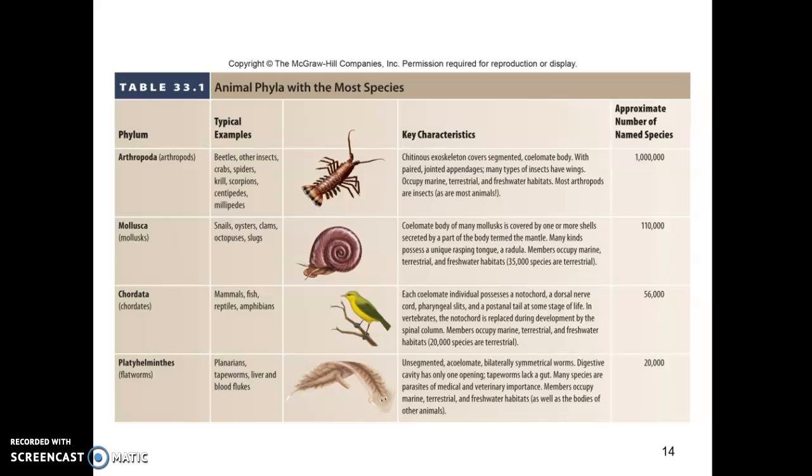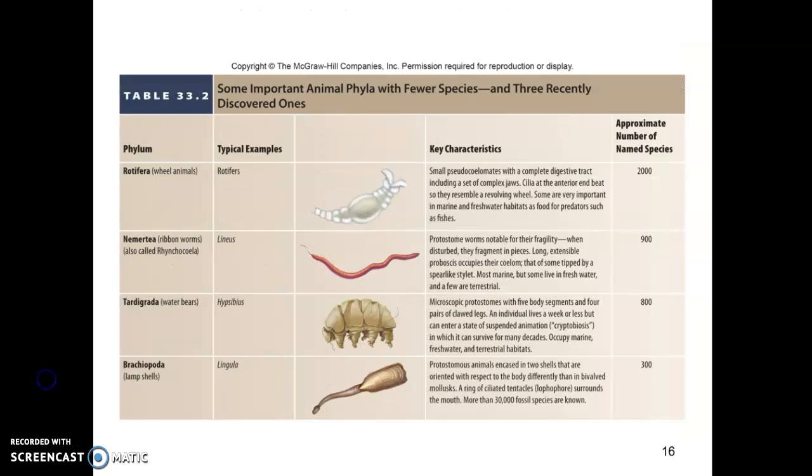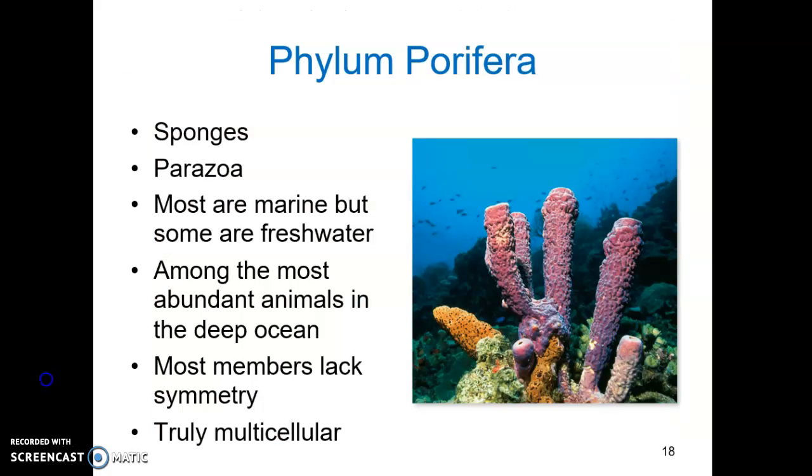The text presents the 20 most speciose animal phyla in Table 33.1. Most of these species-rich phyla we'll be examining as we progress through the animals, including phylum Arthropoda, Mollusca, Chordata, Platyhelminthes, Nematoda, Annelida, Cnidaria, Echinodermata, and Porifera. Starting at the bottom, we'll first talk about phylum Porifera.